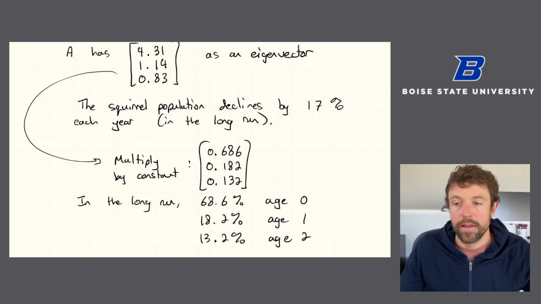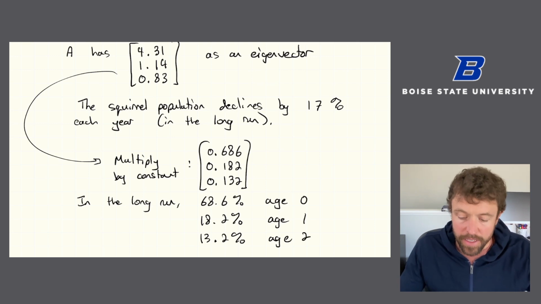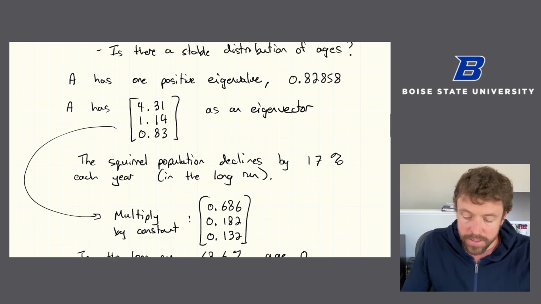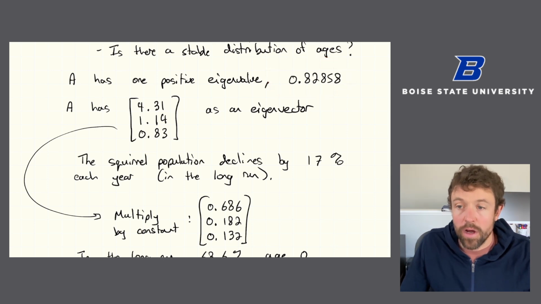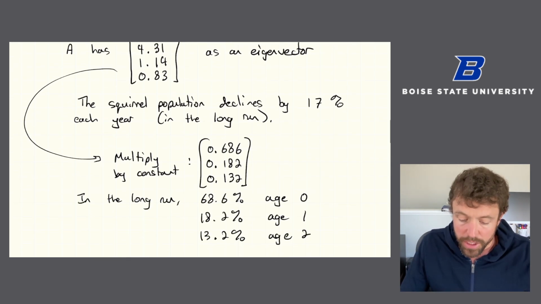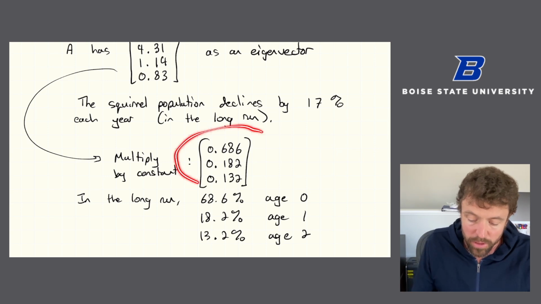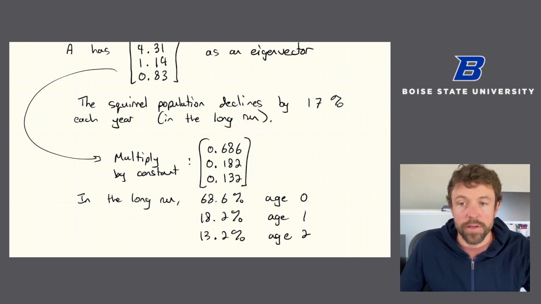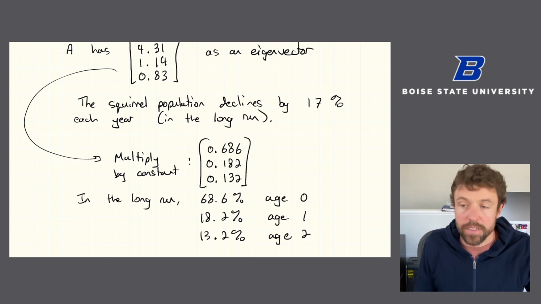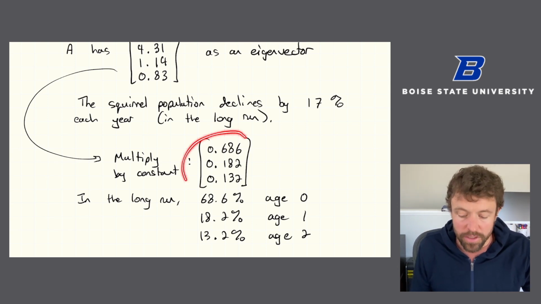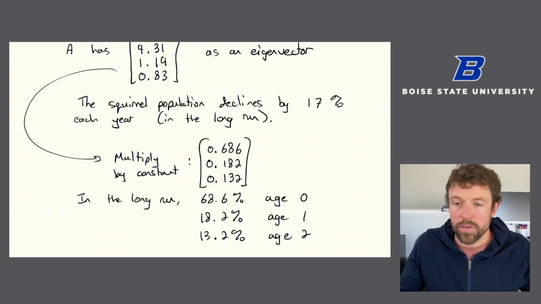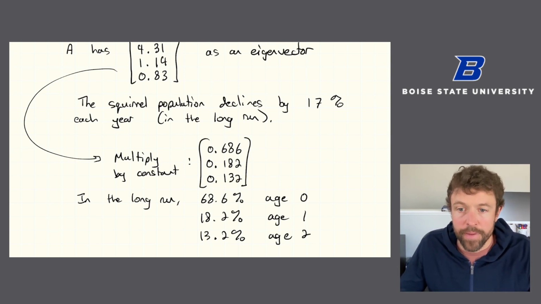So again, this single positive eigenvalue is telling us, because it's less than 1, that the squirrel population is declining. And in the long run, we're approaching this proportion of each age group, and each year, each of those age groups declines by 17%. But since they're all declining by the same percentage, as a proportion of the whole, they're still the same.